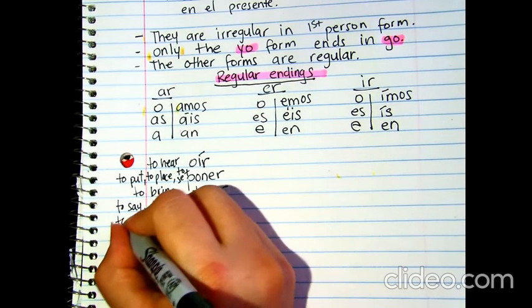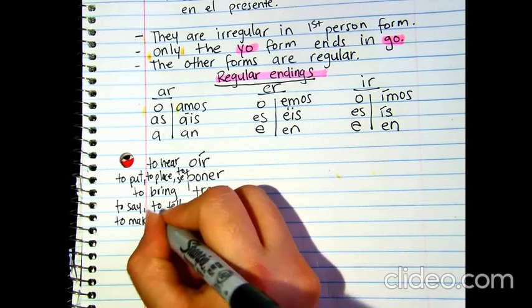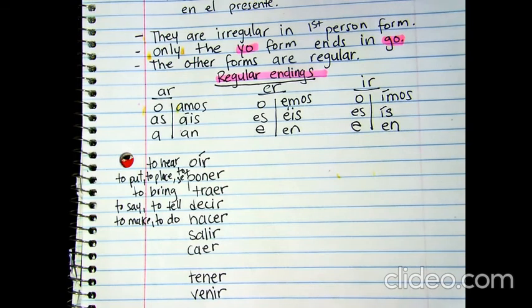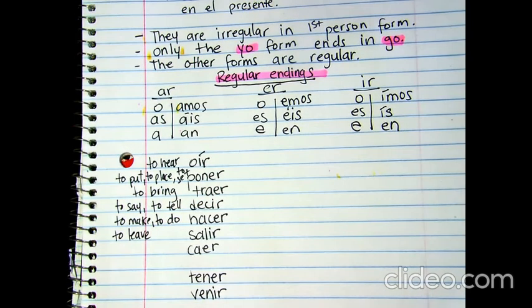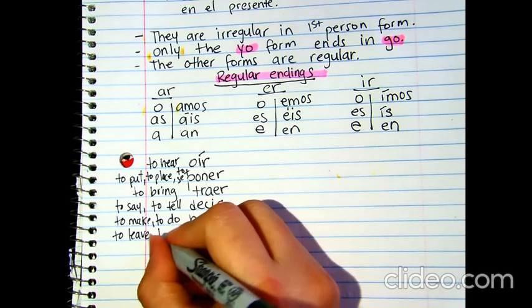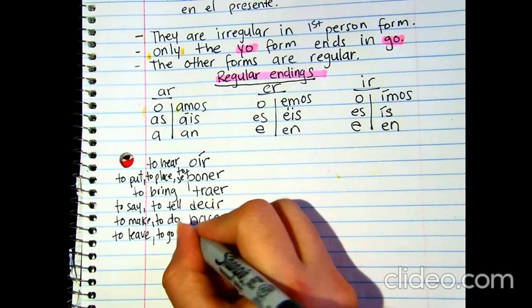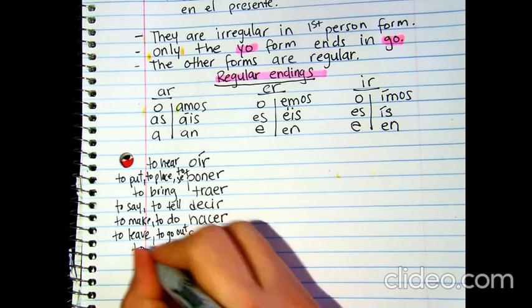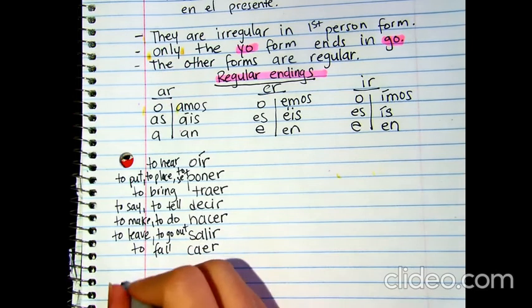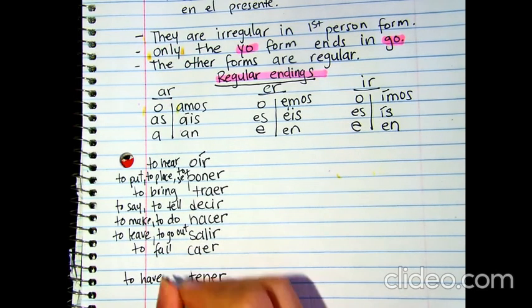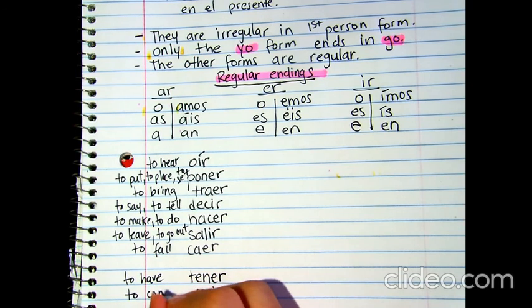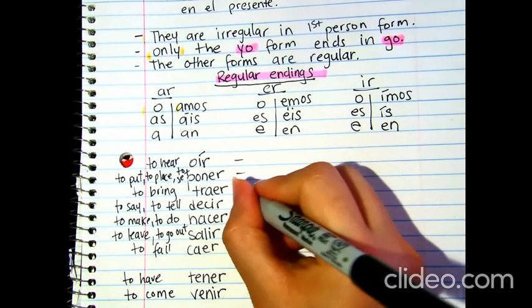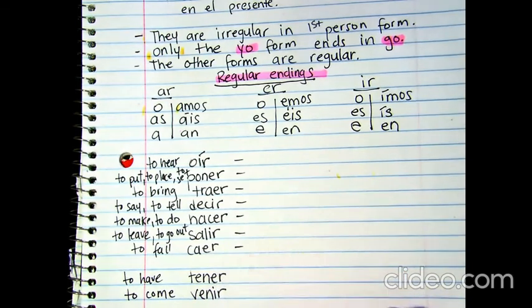Hacer is to make or to do. Salir is to leave, or it can also be used to go out. Caer is to fall. You know that tener is to have. And venir is to come. Okay?